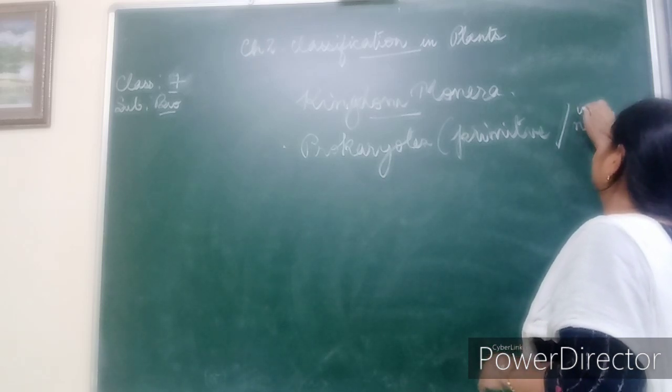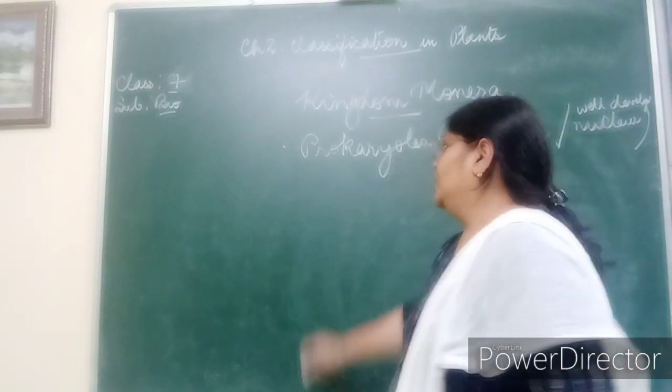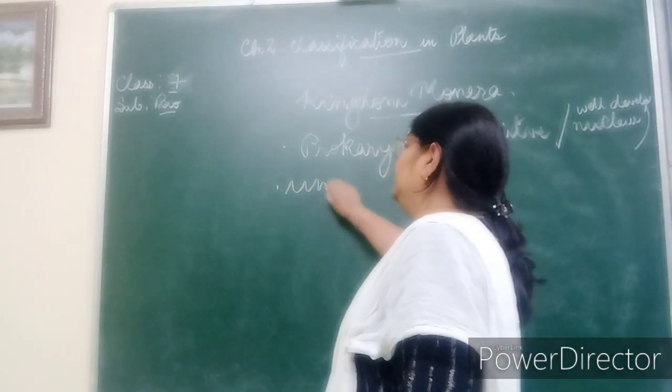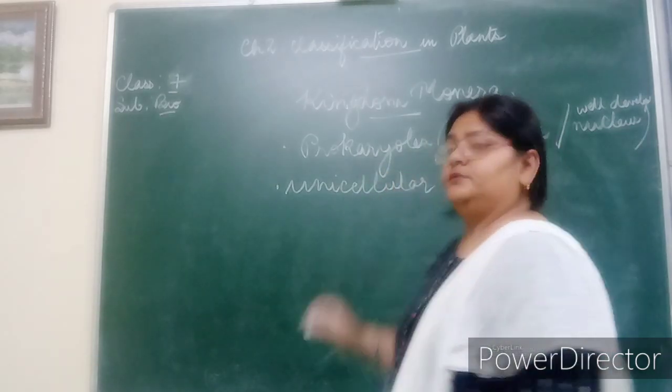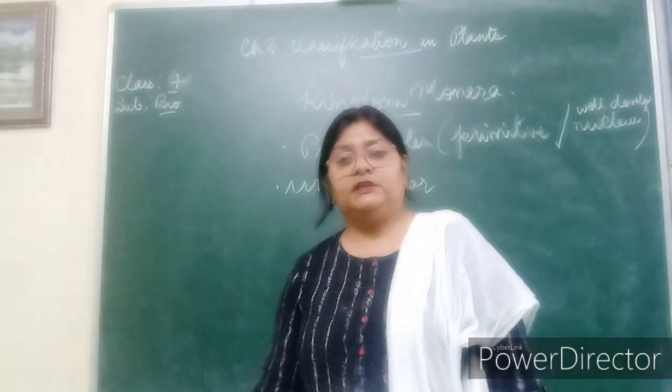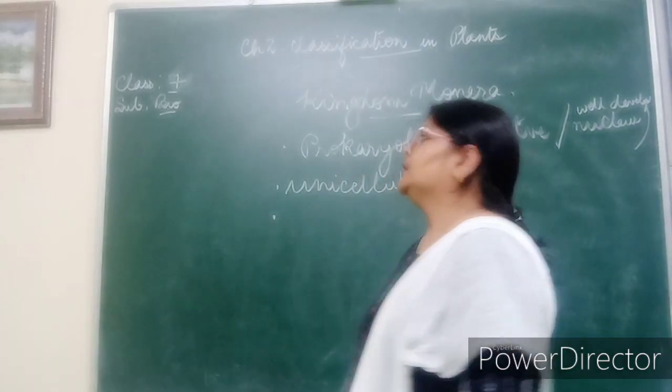So it doesn't have a well developed nucleus. Okay? They are unicellular, the microorganisms very small, we cannot see with bare eyes, so they are unicellular, microscopic.